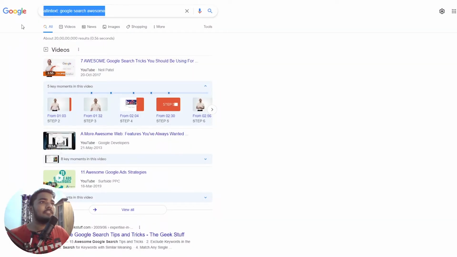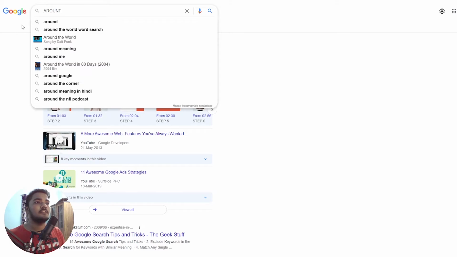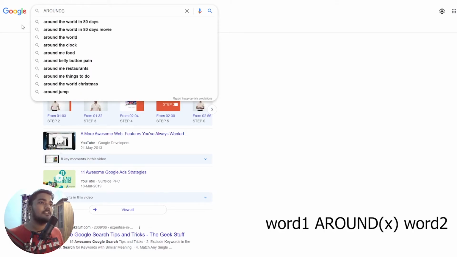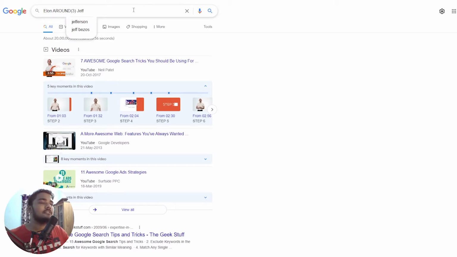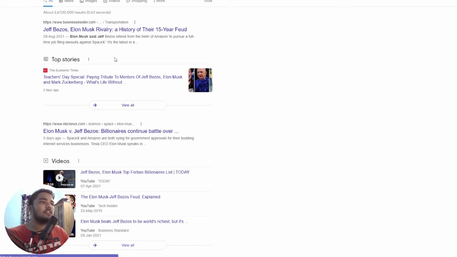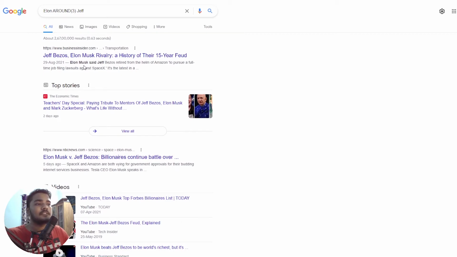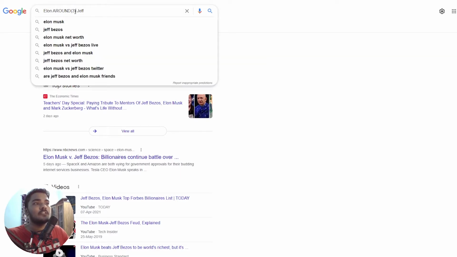Okay, so this is a pretty interesting one, and this is called around, right? Let me tell you what this does. Here you can just add any number, and if I just give an example, you will learn pretty quickly: Elon around 3 Jeff. Now what this will do is that it will only show you the results or the posts where there is Elon and where there is Jeff, but the number of words between these 2 words is at most 3, right? If I just tap enter, you will see that Elon Musk said Jeff Bezos, which is 2 words, which is within our range. Around is 3, so you get it, right?